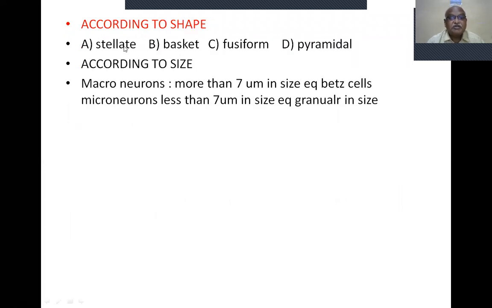Now, according to the shape: stellate, basket, fusiform, pyramidal. According to the size: macro neurons, more than 7 micrometers in size, for example Betz cells, and micro neurons, less than 7 micrometers in size, for example the granular type found in the cerebral cortex. Now stellate, basket, fusiform, pyramidal.